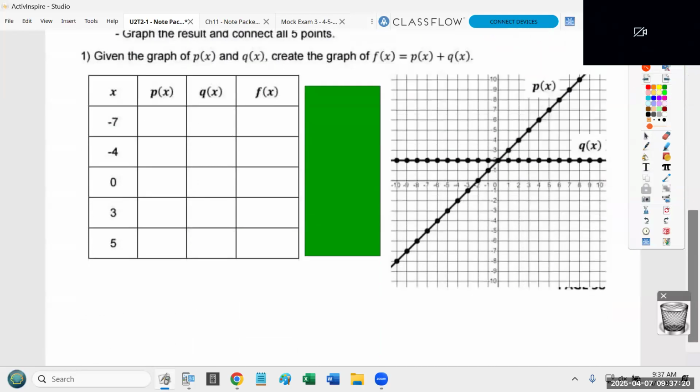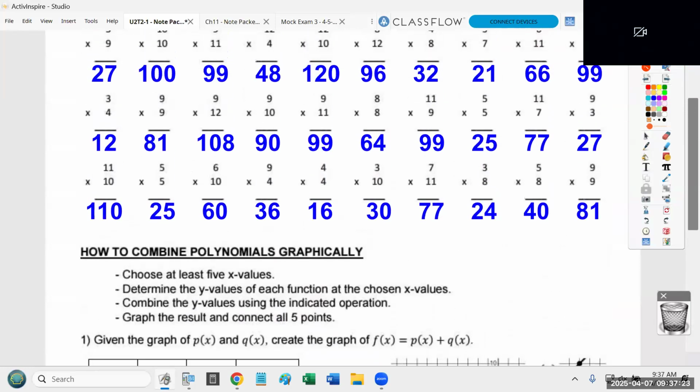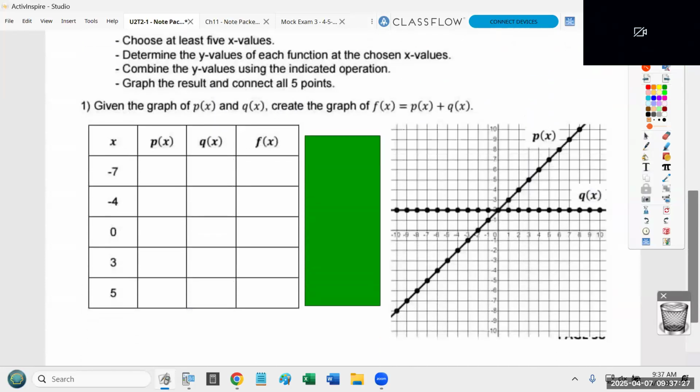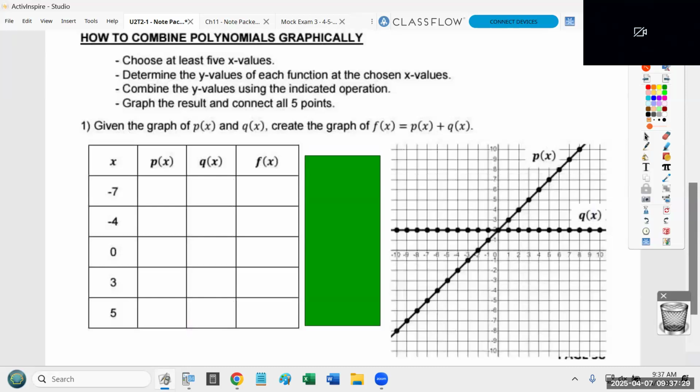Was this page 38? Yes. Or 39. 38. Okay, good deal. All right, and we're going to get into the new topic for today, which is learning